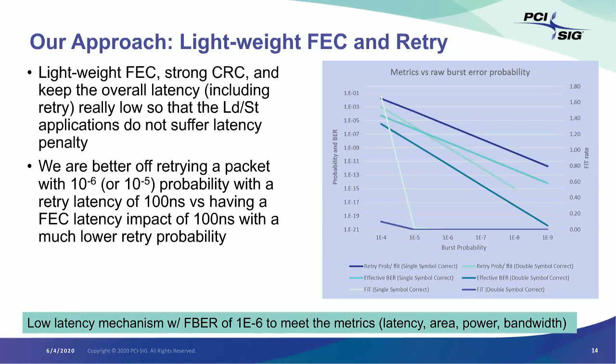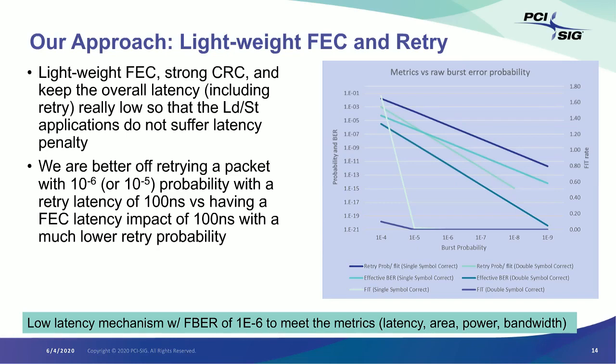Yes, so that's a very good question. We have done extensive studies on that before going with a 10 to the power minus 6 FBER. As you have seen, and you will see more in some of the upcoming slides, 10 to the power minus 6 is a critical number in order to meet the latency impact due to FEC. And we want to remember that we want to keep it less than 2 nanoseconds. We also want to keep our bandwidth overhead low. So that becomes the bottom line, right?